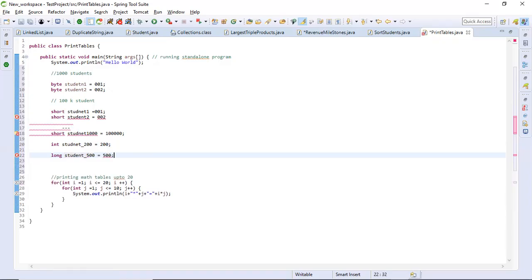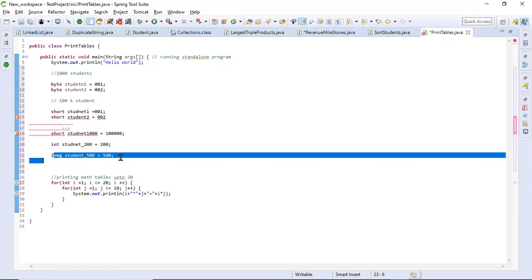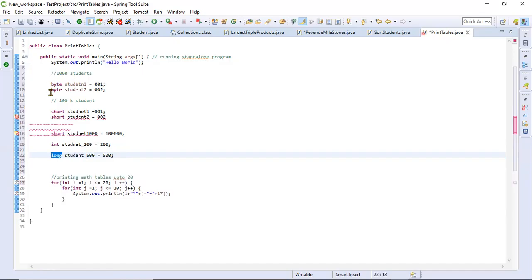So the advantage of these four, byte, short, int and long: suppose we are allocating long for a very small range of students. Then long will occupy a lot of memory, because in Java, for any application, memory is very important. So if you know the variable has a very small range, we can use byte. If you know it's the next range, we can use short.